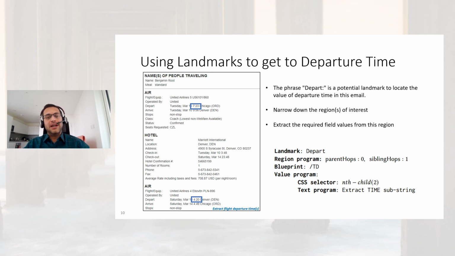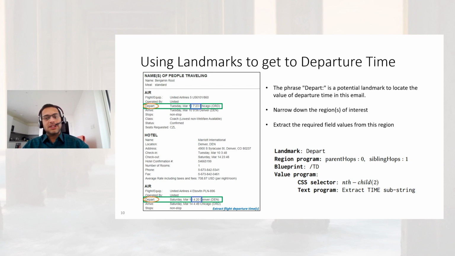Now, using this idea, let's try to extract departure time from this HTML file. The phrase depart over here is a potential landmark which can be used to locate the value of departure times. Using these landmarks, we can narrow down the regions we are interested in. Now, this problem is a lot easier than extracting from the entire document. In the final step, we can extract the required field values from these smaller regions.